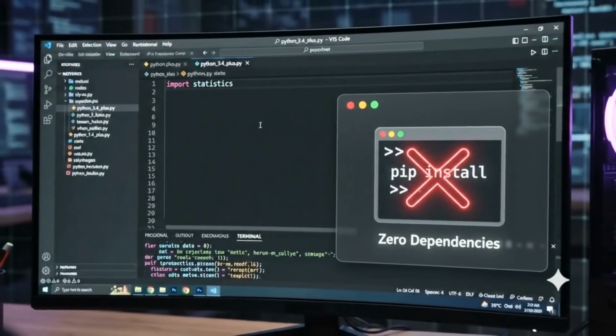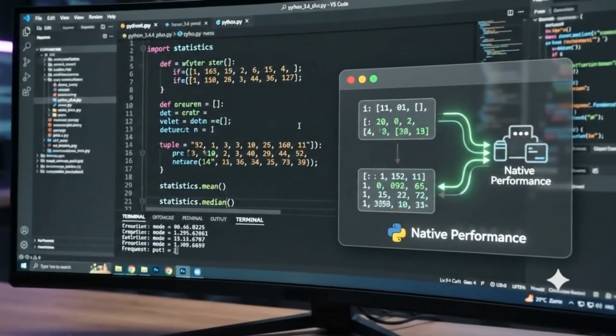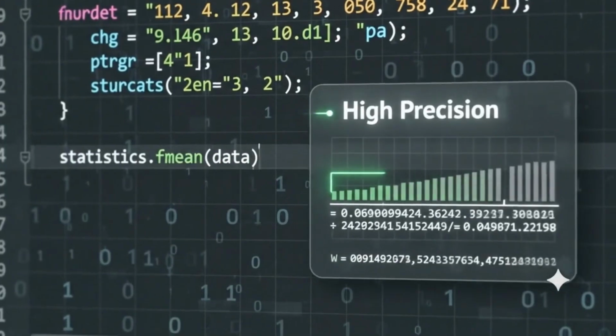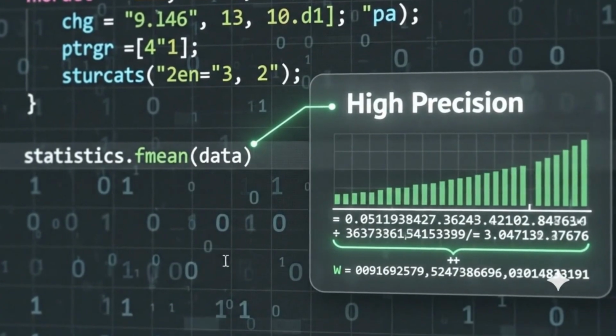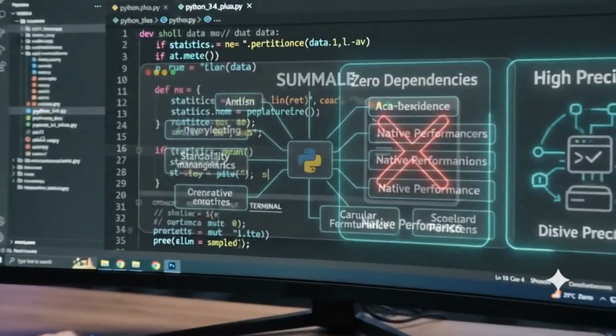The statistics module has zero dependencies. It works directly with standard Python lists and tuples, with mathematical accuracy and high precision, natively pre-installed with Python.